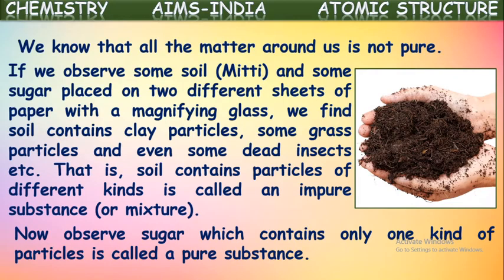No other substance is found. Substances which contain only one kind of particle are called pure substances. So soil is an impure substance because it is made up of different kinds of particles. Sugar comes under pure substances as it is made up of only one kind of particle.